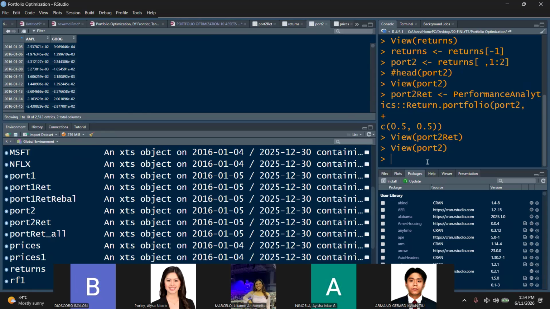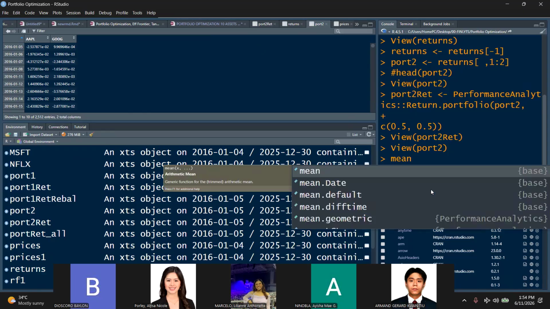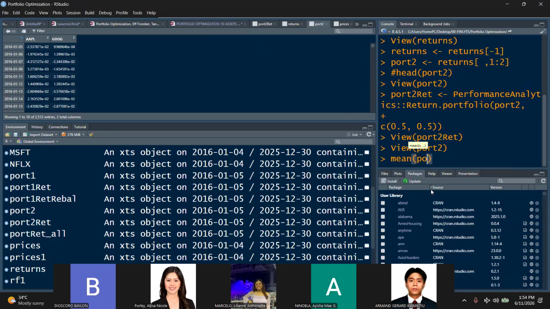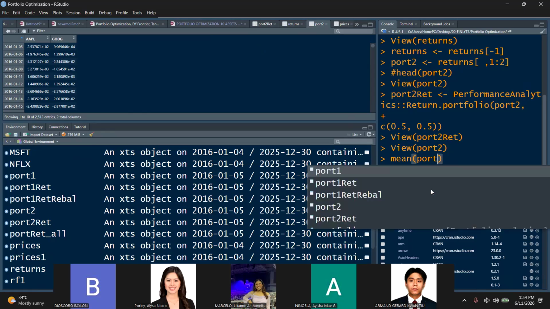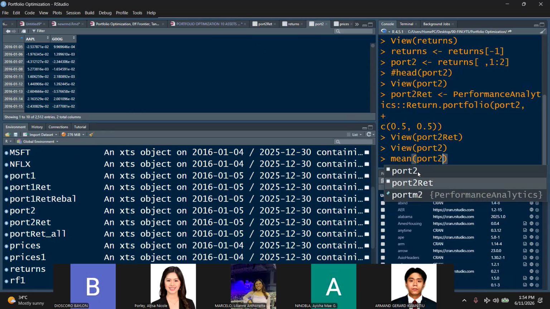Okay, so let me see. Average or mean. Let's get the mean of port 2. Average of port 2, and then let's just take the port 2 class.